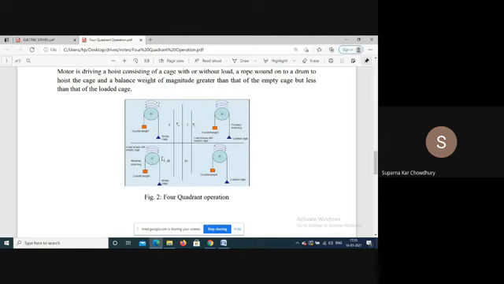So the motor has to provide a torque in the direction of motion, so that the empty weight comes down. So this is the reverse motoring, and this is reverse braking. Here the loaded cage is lowered.